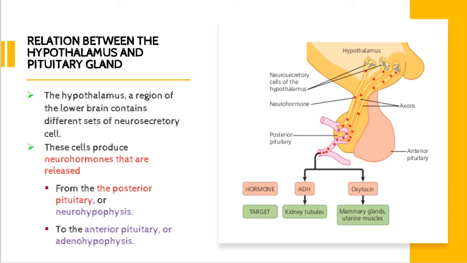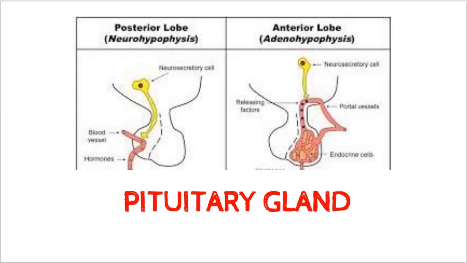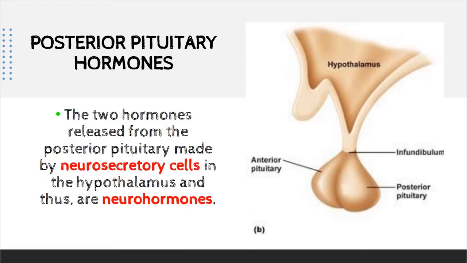And it can be released from the posterior pituitary, or sometimes we use the term neurohypophysis. And this neurohormone is also released to the anterior pituitary, which we call the adenohypophysis. This pituitary gland we can divide into posterior and anterior. The posterior pituitary we also know as the neurohypophysis. Meanwhile, the anterior pituitary we know as the adenohypophysis. Both are capable of producing different types of hormone.